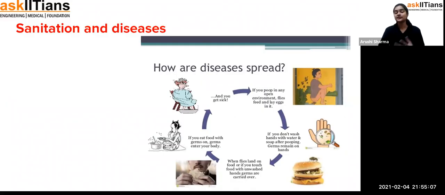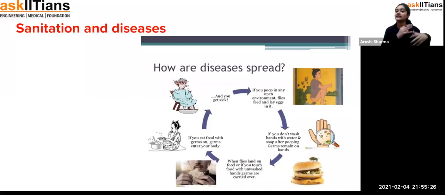It's not like sanitation is only washing hands or something like that. For example, you are living in an area, and near that area there is a big pit, and people throw waste like vegetable peels or other household waste into that pit.